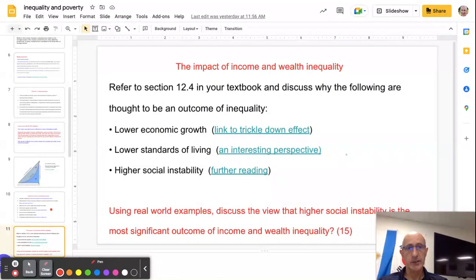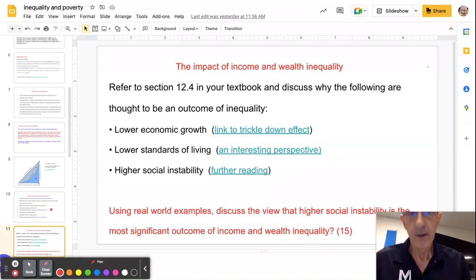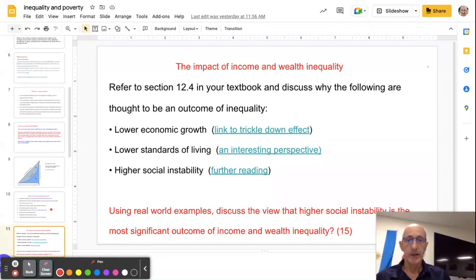And then the final thing just to mention here, this is an AO3 topic, so it could be part B of a paper 1, discussion evaluation sort of question. So you're asked to look at and discuss the impact of income and wealth inequality on, first of all, lower economic growth, lower standards of living, or higher social instability. So income and wealth inequality might lead to any one or more of those 3 consequences. So you could get a question like the one here, using real world examples. This would be a part B of paper 1.